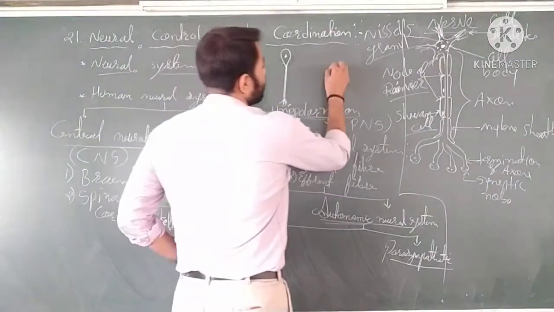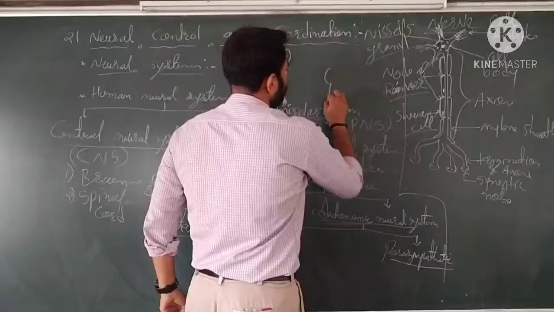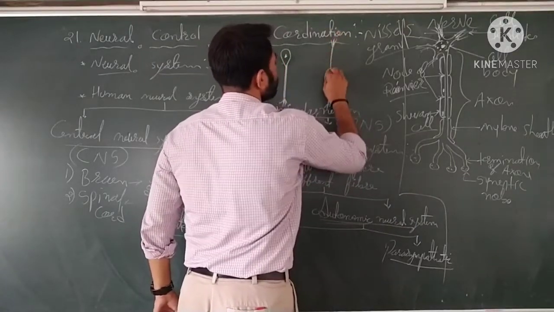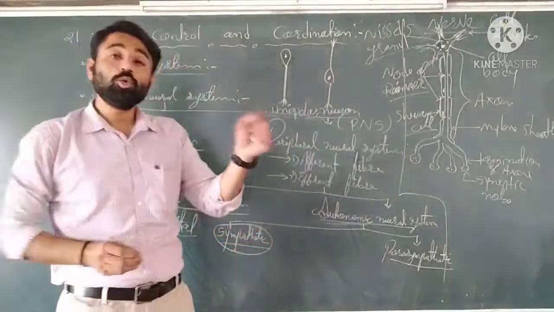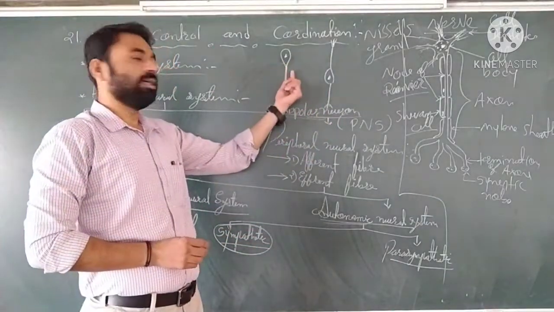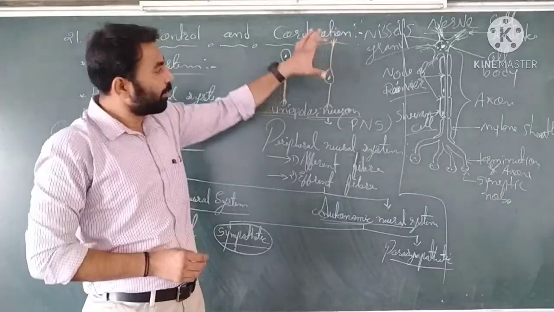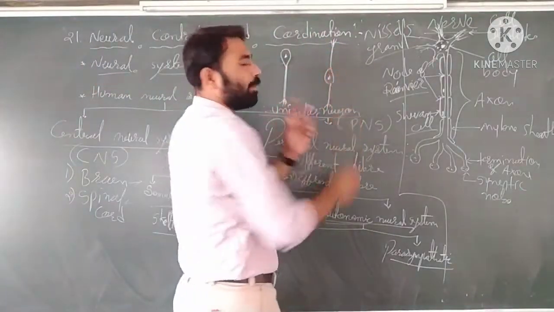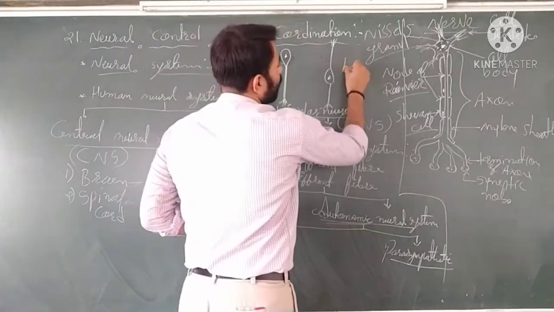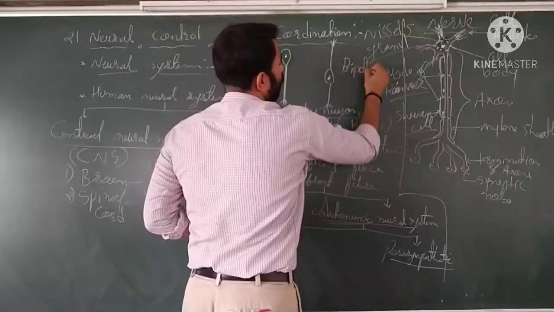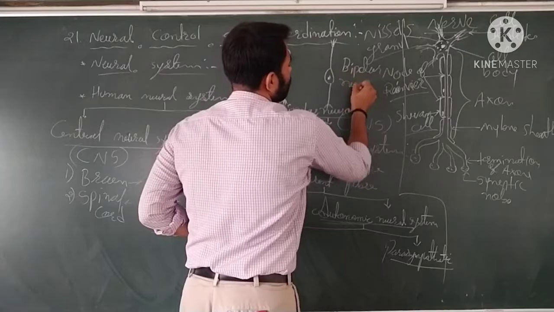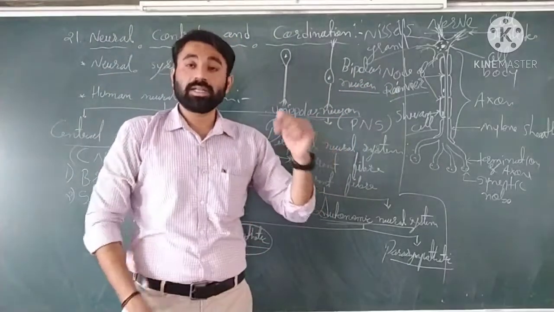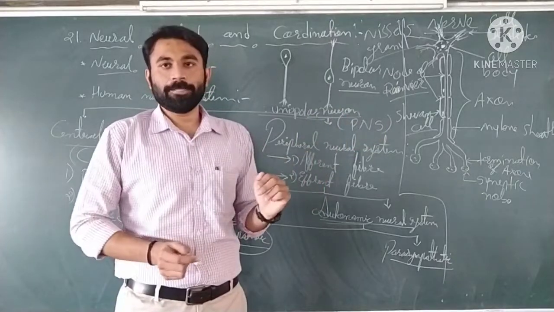Now second, sometimes two fibers arise from the cell body like this, two axons instead of a single fiber. That's why it is known as a bipolar neuron. And bipolar neurons are present in the retina of the eye.